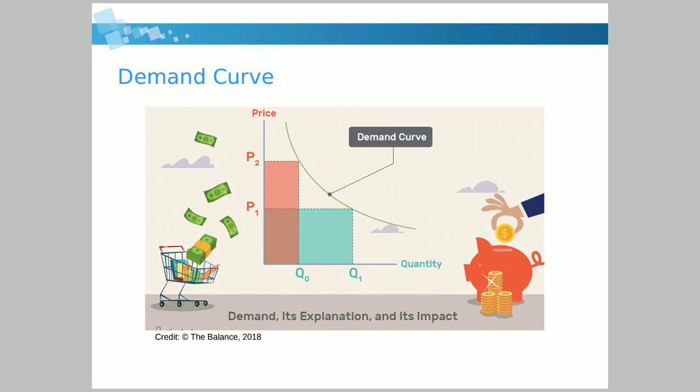Now we will see the demand curve, how it works. This is a graph of a demand curve. What is a demand curve? A plot that shows the relationship between quantity demanded and its price. Now, see this graph carefully. When price is P1, the quantity demanded is Q1. When price increased from P1 to P2, the quantity demanded decreased from Q1 to Q0. So there is an inverse relationship between price and quantity demanded, and this shows a demand curve.